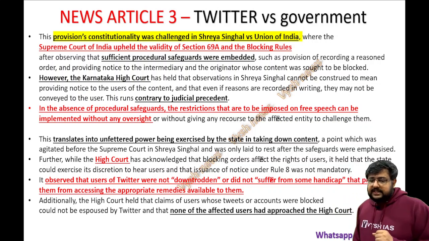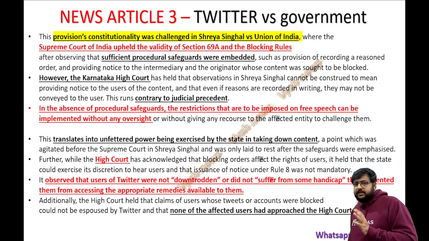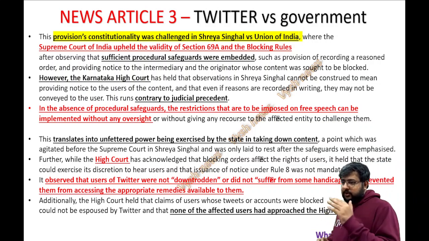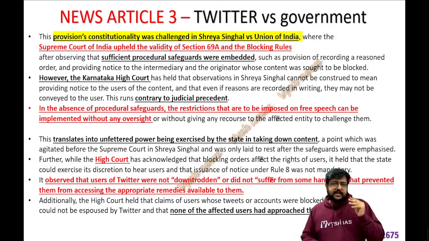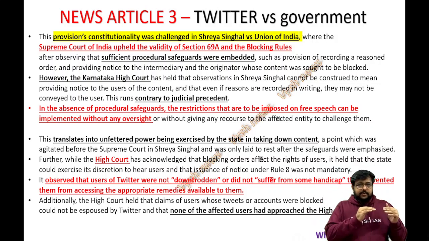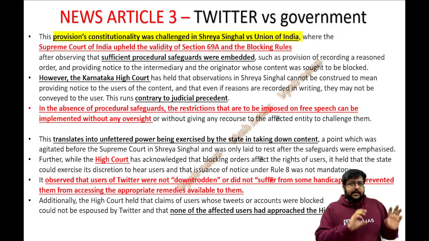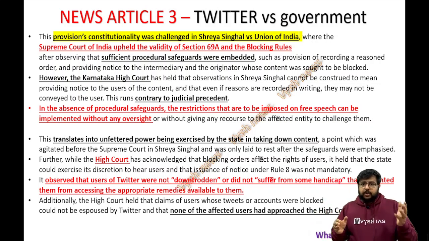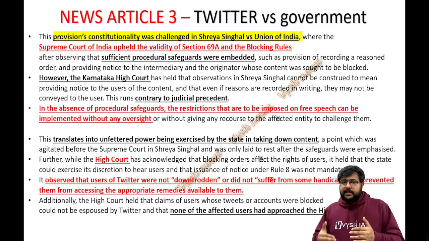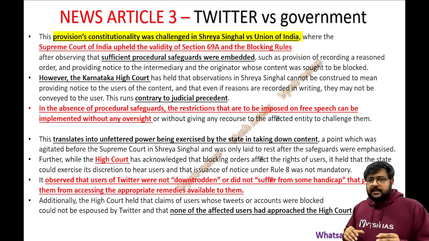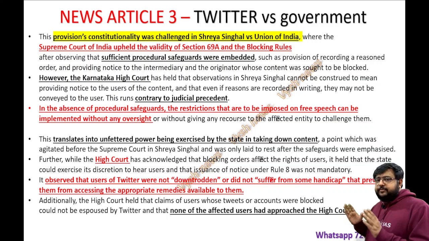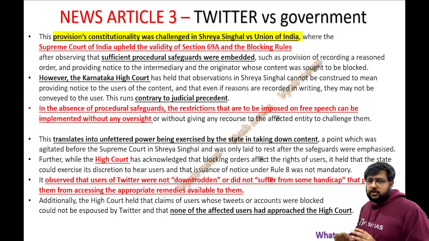Okay, after observing that sufficient procedural safeguards were there, meaning there are some procedures. Like they will inform you that, as per this clause, we are taking it down, or there is a fact check. You would have seen on Facebook when you post something, a fact check is found that it is false, so we are taking it down, or they'll give you a warning before blocking you. They will not immediately block you. They'll give you a lot of warnings. So that kind of thing is there. That's what the Supreme Court told. There are enough procedural safeguards. It's not like a one-time block.